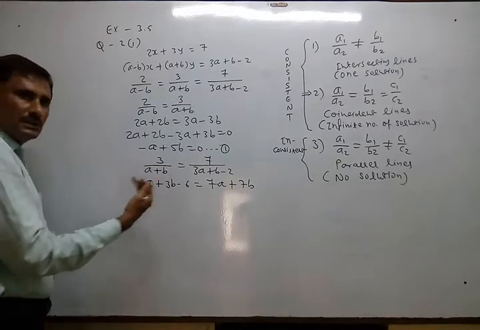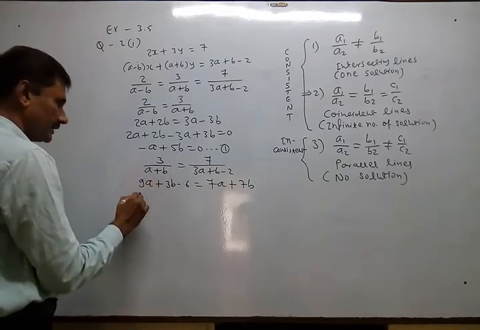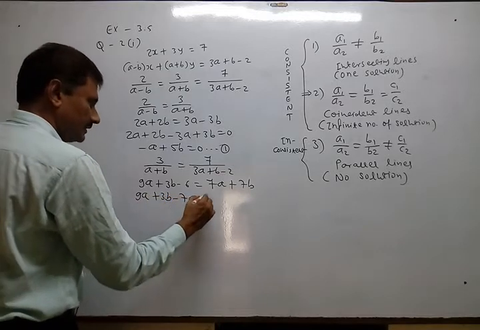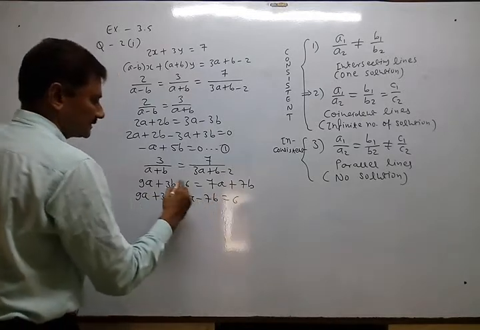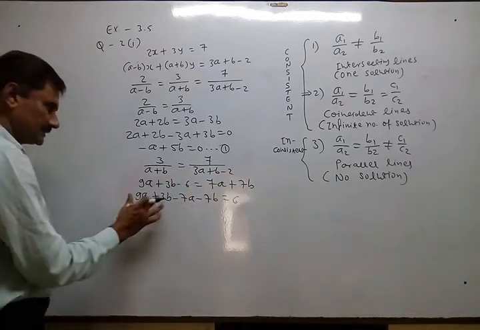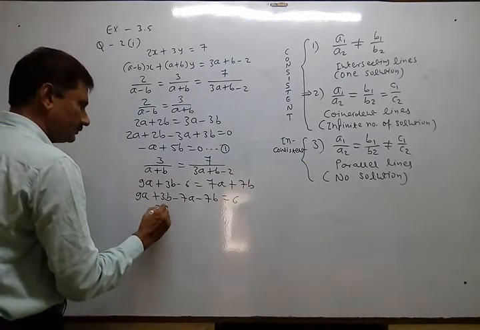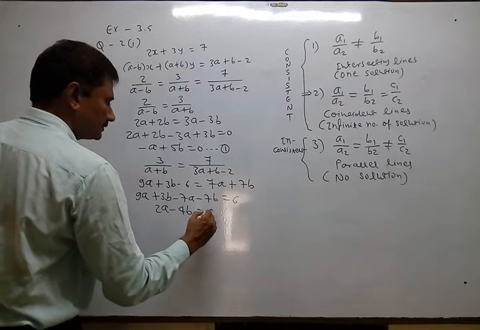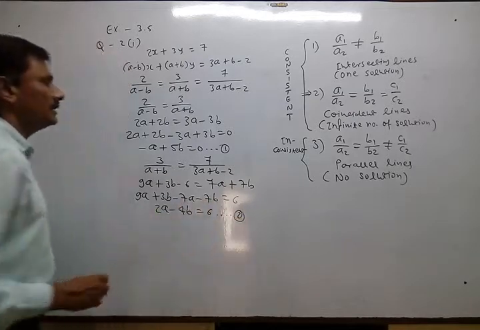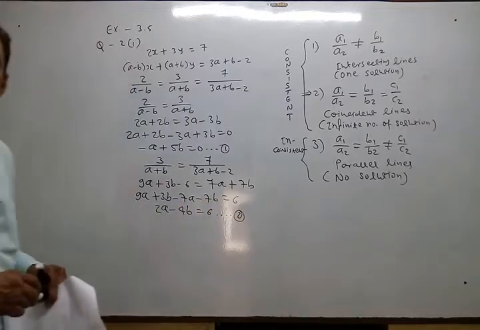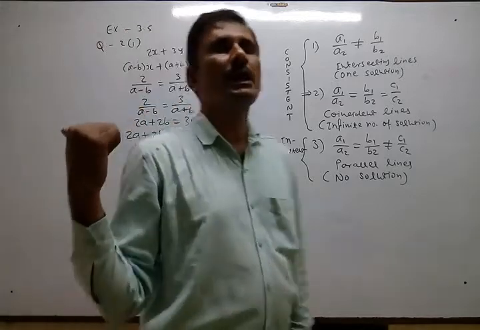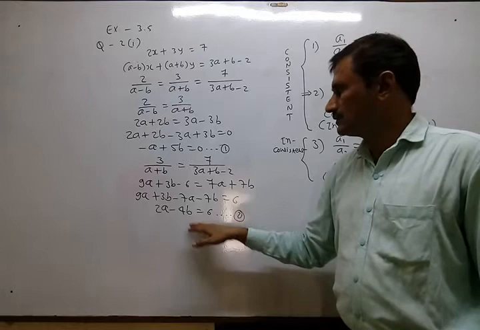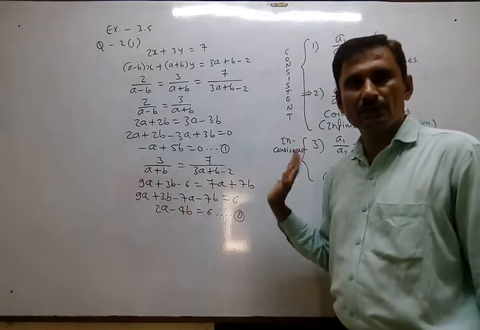Now shift them here. So 9a plus 3b minus 7a minus 7b equal to 6. 6 goes there, so 9a minus 7a is 2a, 3 minus 7 is minus 4, equal to 6. Equation number 2. Now you have to solve these equations and get the answer, means the solutions, the values of a and b.